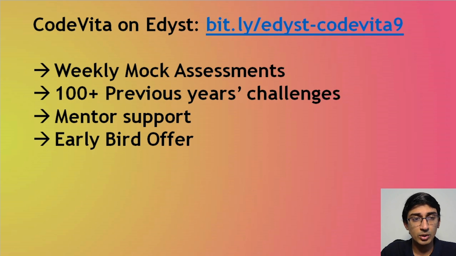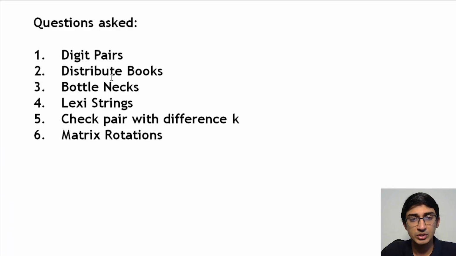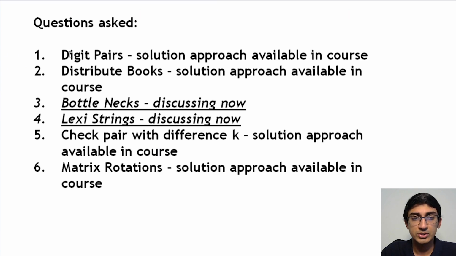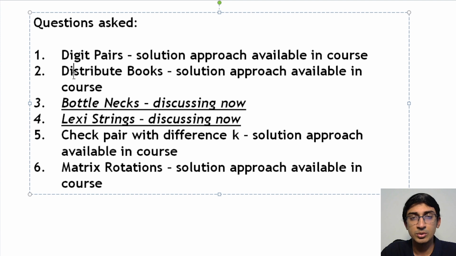In this mock test, we had asked the following questions: digit pairs, distribute books, bottlenecks, lexi strings, check pair with difference k, and matrix rotations. These are the 6 questions that were asked. Of these 6 questions, 4 questions, that is digit pairs and distribute books, are already on the platform. That is, the question is also there, the solution is also there on the Edist platform.